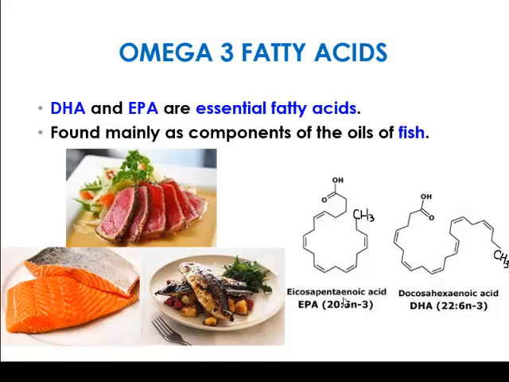And that is why EPA is an example of an omega-3 fatty acid. So is DHA, with the first double bond located at carbon atom number 3. DHA is also an omega-3 fatty acid. Both DHA and EPA are essential to us. Essential fatty acids are those fatty acids that must be obtained from the diet, as our body fails to produce enough of them to satisfy our requirement. Omega-3 fatty acids are found mainly as components of the oils of fish, such as mackerel, salmon, and tuna.